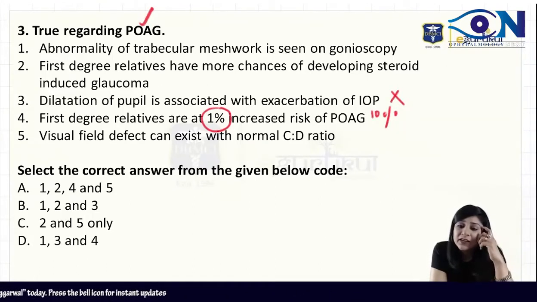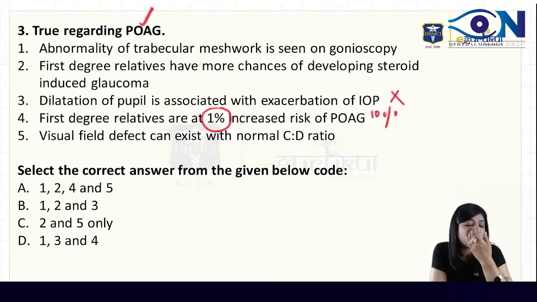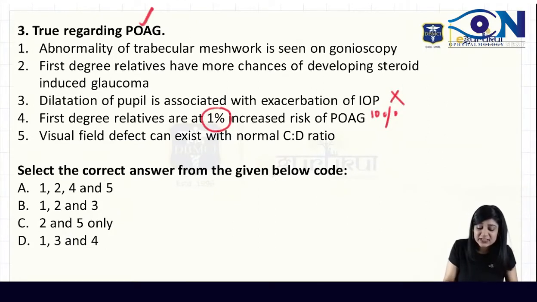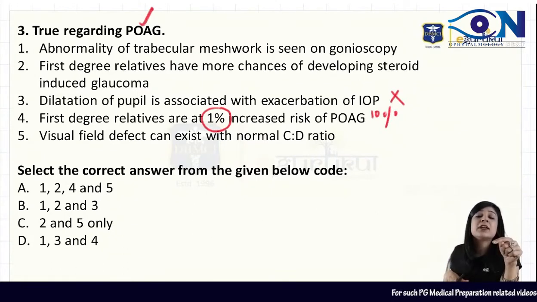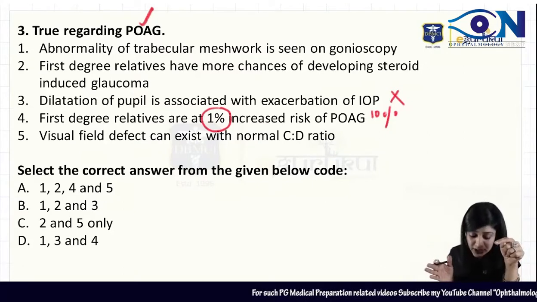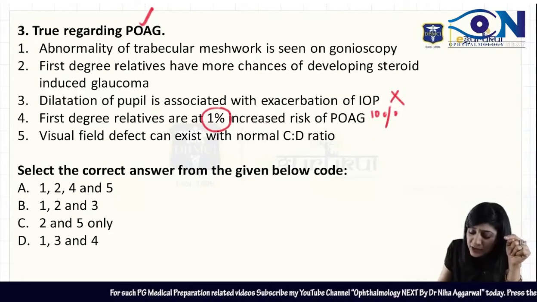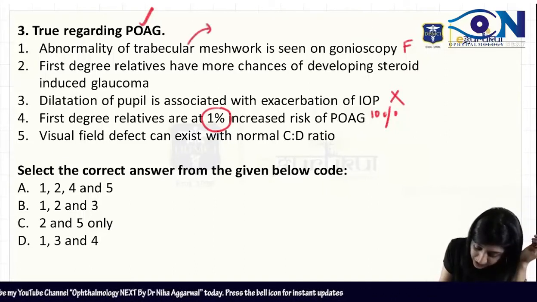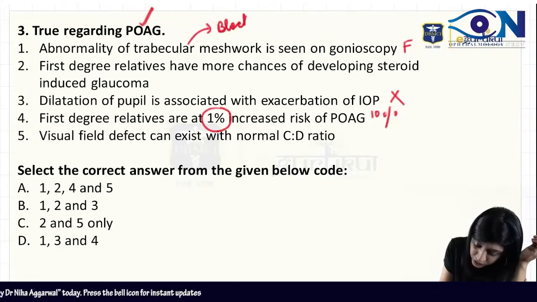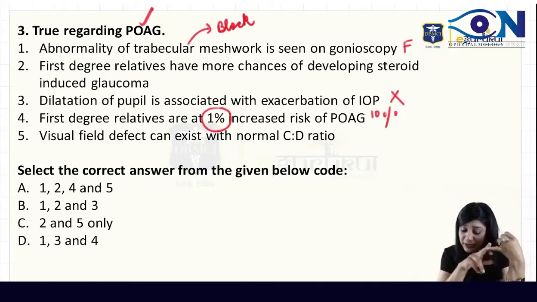Actually, when we revise these questions, I am recalling the INI-CET questions. I am more interested in doing these options rather than the question as a whole, because this could be a mess, as it is again based on recall. So it is better if you do every option as true and false. Abnormality of the trabecular meshwork. No, I am not going to get the abnormality. I am going to get the blockade of the trabecular meshwork. So that is not the abnormality of the trabecular meshwork.